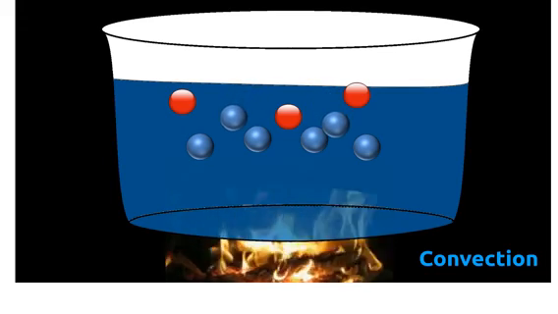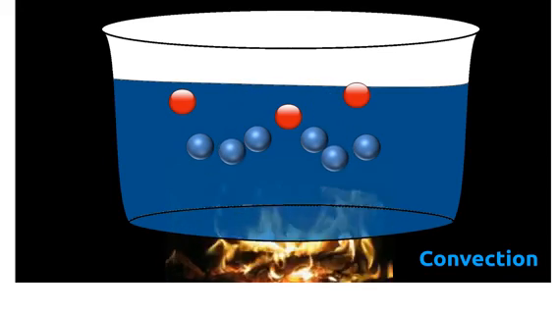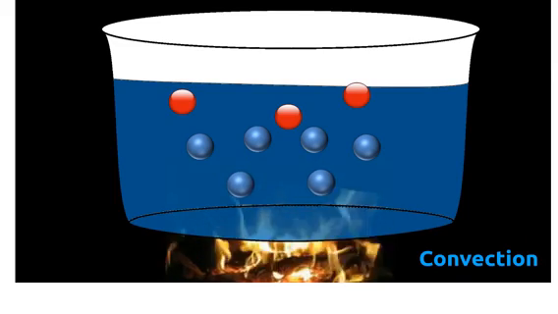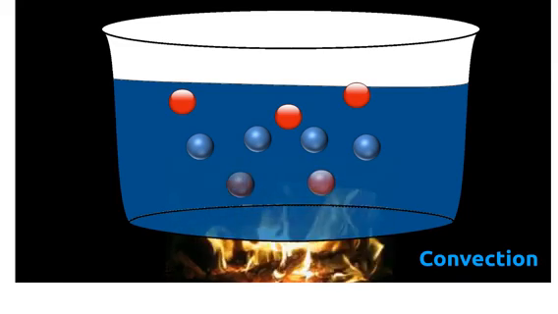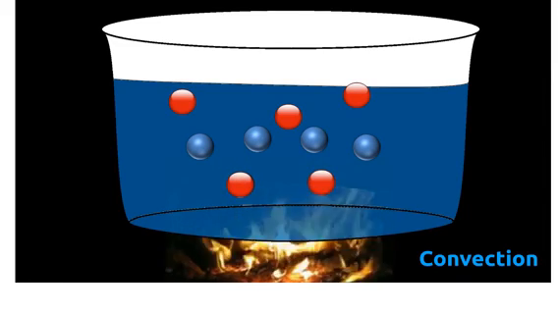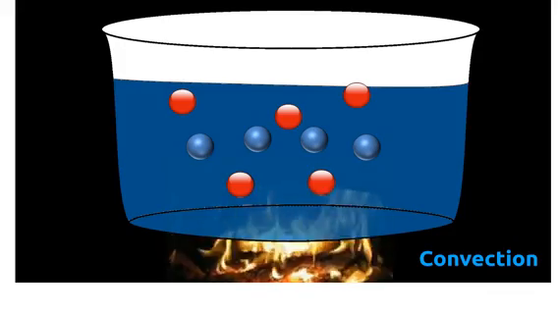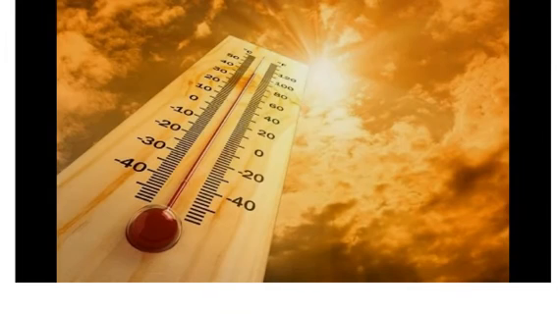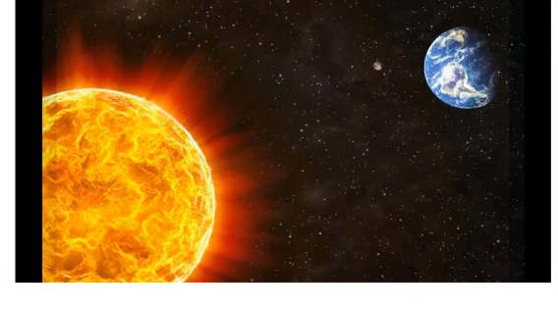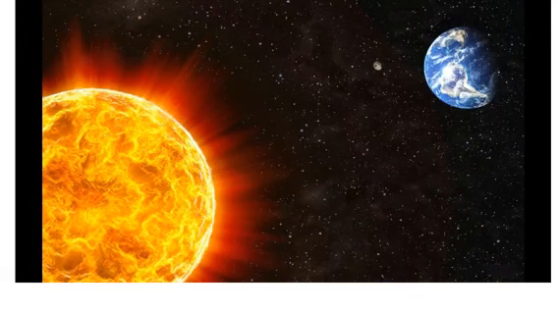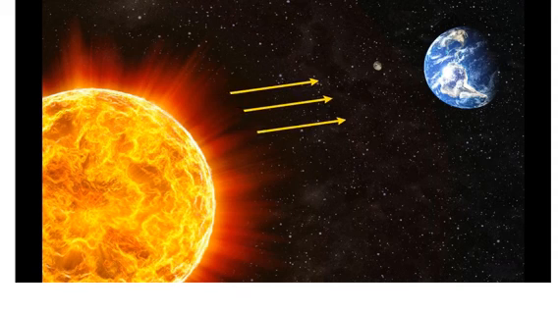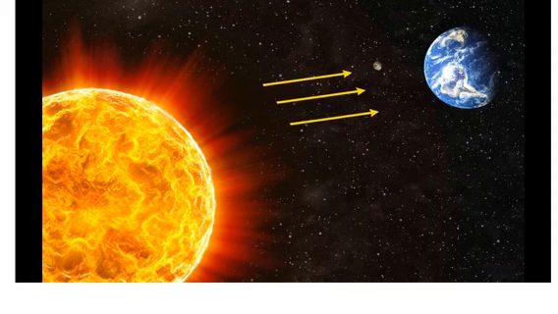To fill this space, particles from far areas move here. Again, these particles acquire heat energy and move away. This process goes on and the whole water becomes hot. In conduction and convection, there is a medium in which heat gets transferred. But there is no medium between sun and earth. Still, we get heat from it.